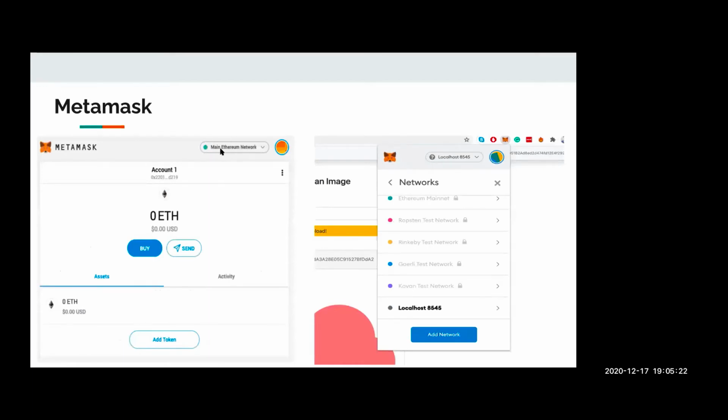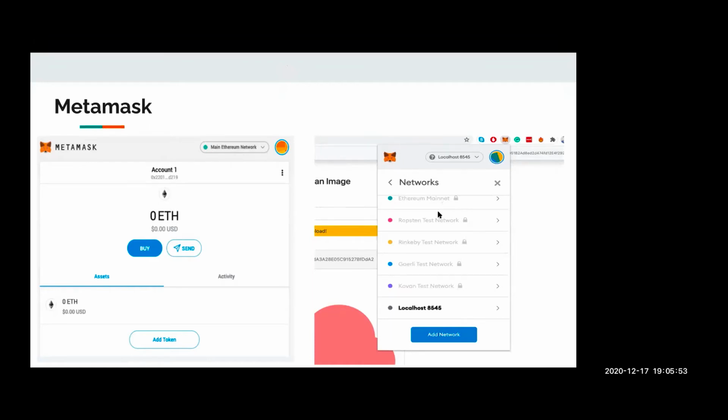Here we can switch to a different network, like the main Ethereum network or the Rinkeby or Ropsten test network. After switching to a particular network, it verifies whether the account is present on that network or not, and if it is present, how many ethers this account has on that particular network. Now, this screenshot is about how to add the network.